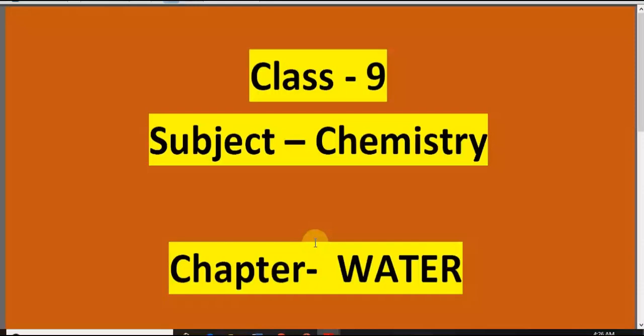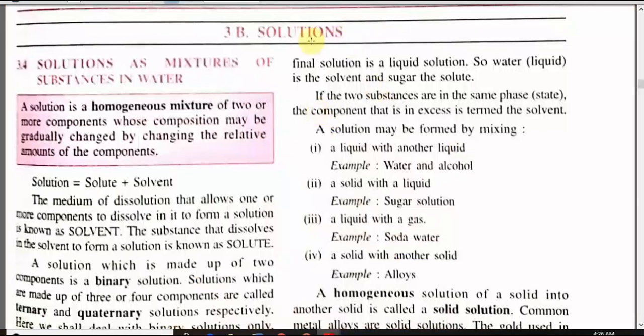We will continue our discussion with the class 9 chemistry chapter Water, and as we have seen some basic and starting points of this chemistry chapter, we have seen physical properties of water. Let us continue this discussion with the title Solution. Students, please pay attention to the mouse cursor.